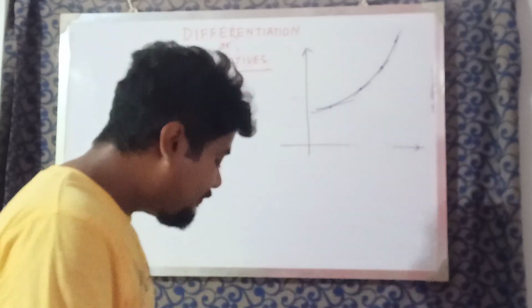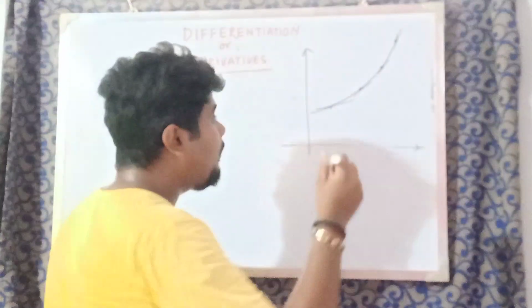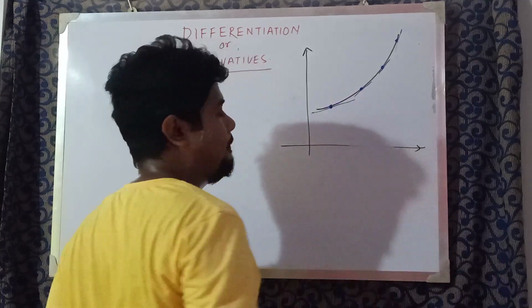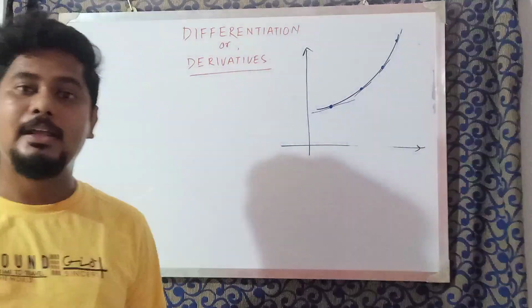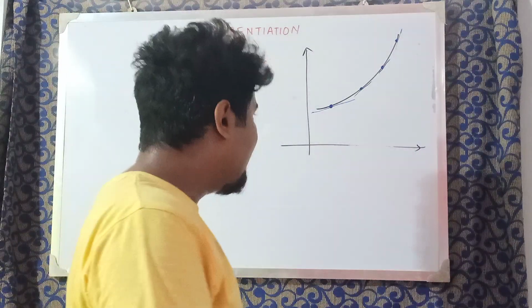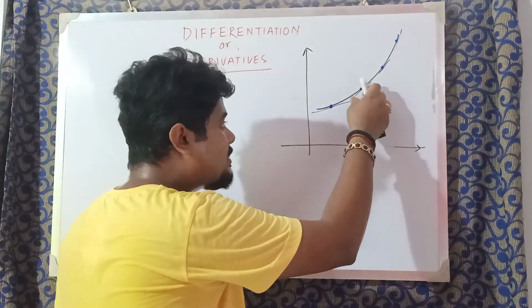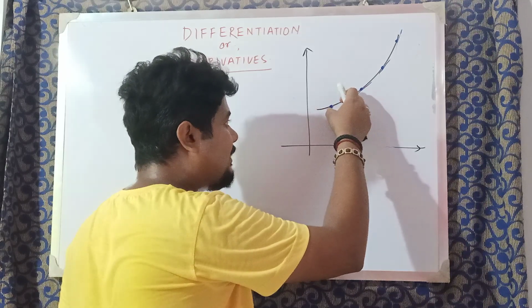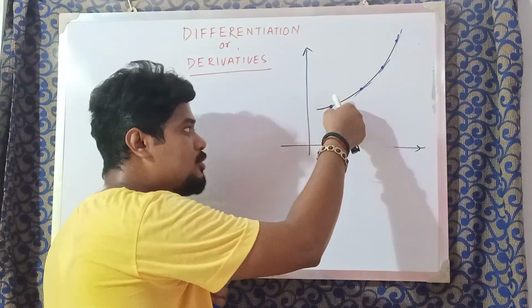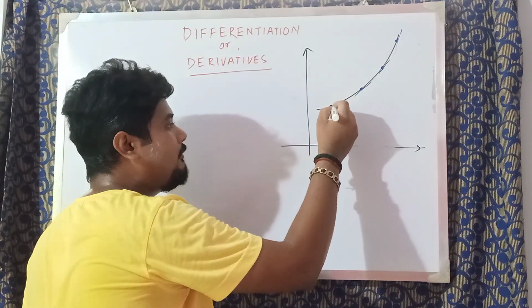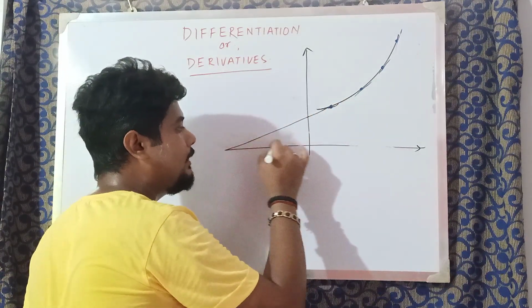Now if I tell you to find out the slope of this curve at this point, then there is a way. Obviously there is a way. The basic way, the definition way. The definition says that if you want to find the slope at this point, you have to draw a tangent at this point and find out the slope of this tangent.